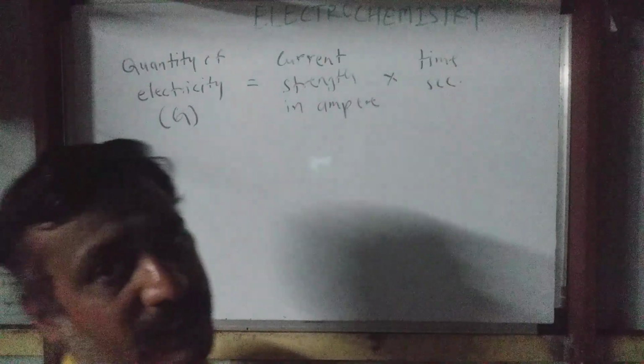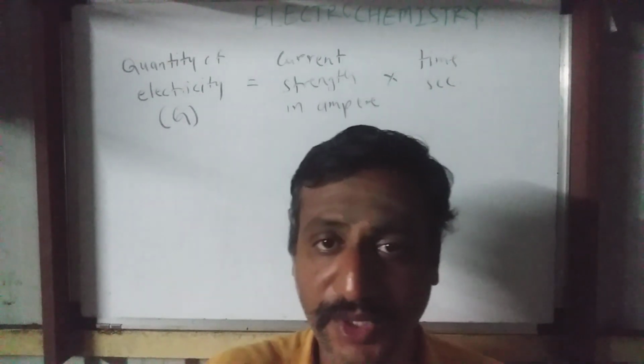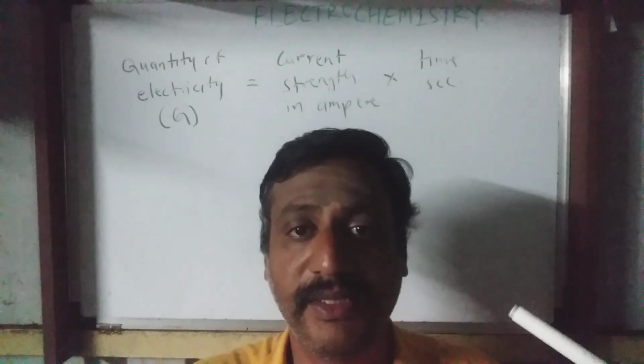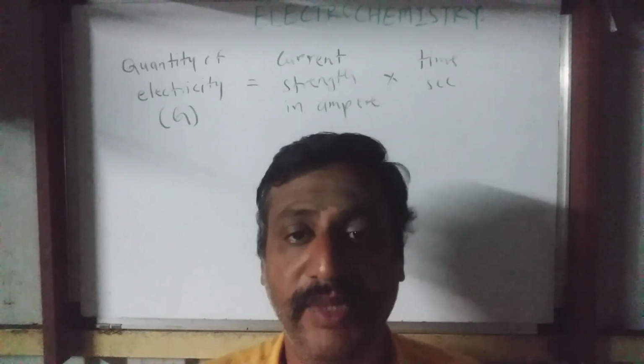Q equals current strength in amperes multiplied by time in seconds. So that is the relationship. Quantity of electricity is different, current strength in ampere is different, and time is different.